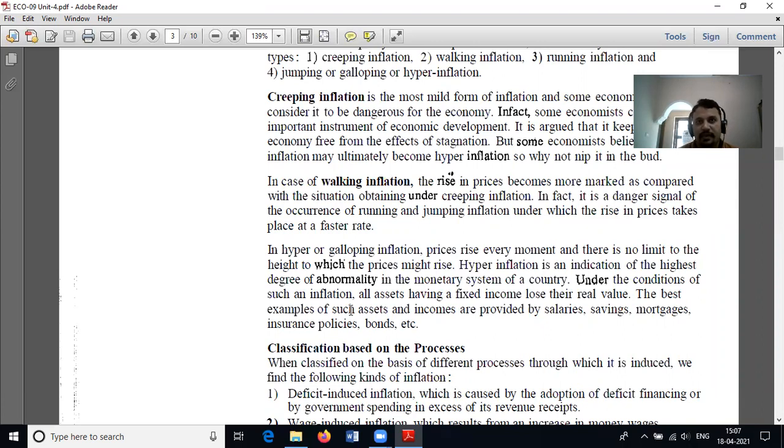That means we cannot expect how much the price of the goods will increase. There is no ceiling limit, and we cannot estimate the quantum up to which the price will increase. This is called hyper or galloping inflation.